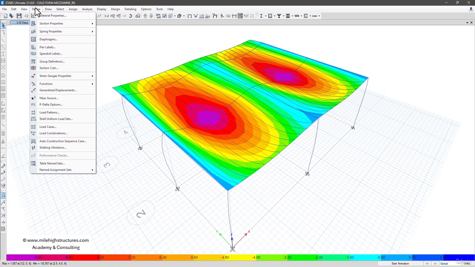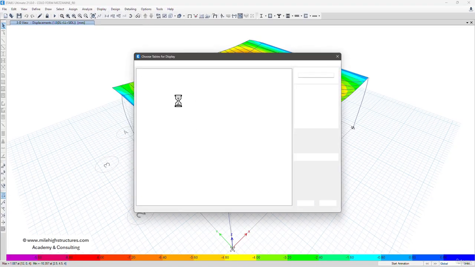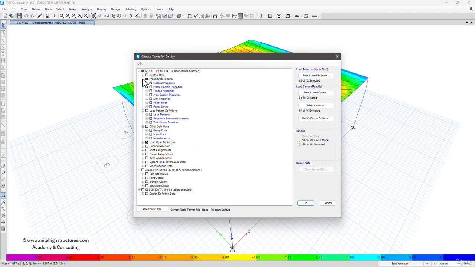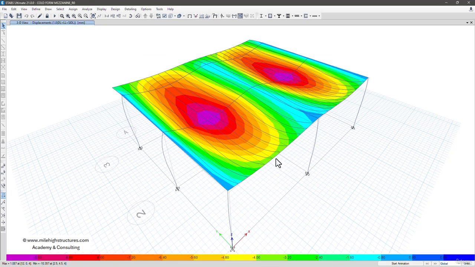After that, we can go to the display and the show tables option. In here, we can check the earthquake that has been applied on the model. So we can go to the load pattern definition, analysis result, structure output. Yeah, in here we can see the load pattern definition AS 1170.4 2007. We can switch off all the remaining tables. Click on OK.